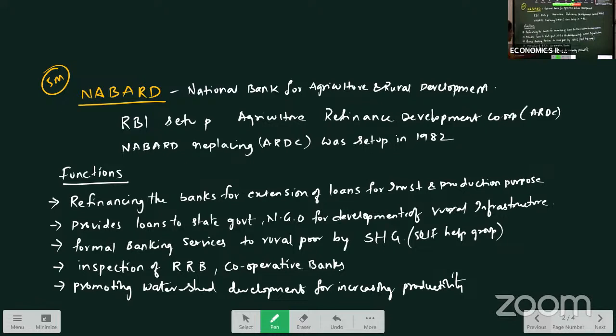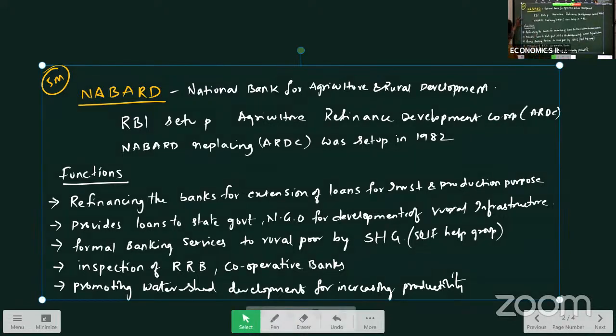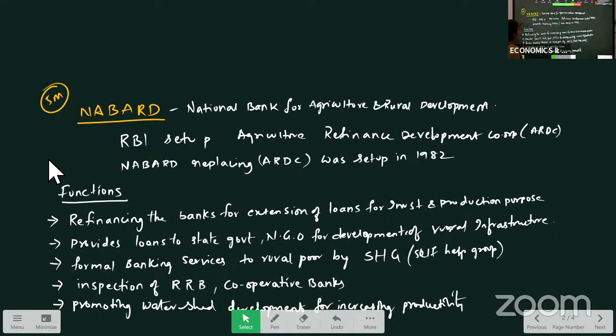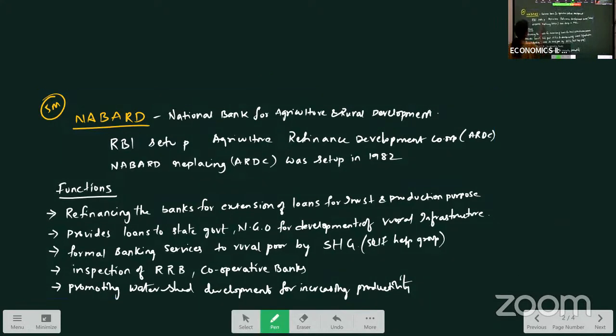So just see here, your questions. You remember how the question will come. Here for NABARD the question will be, explain the functions of NABARD. What are the functions of NABARD? This is one question you will have.